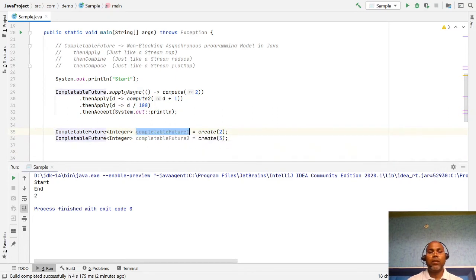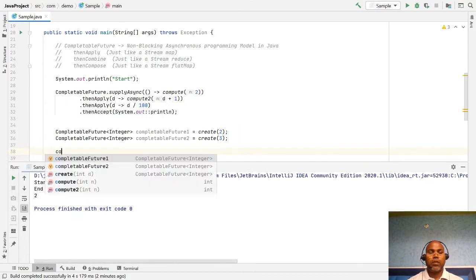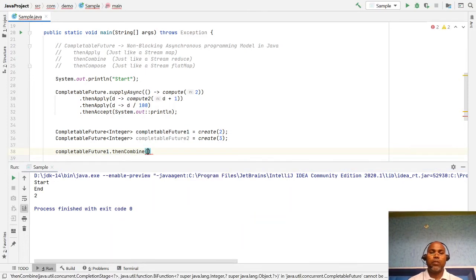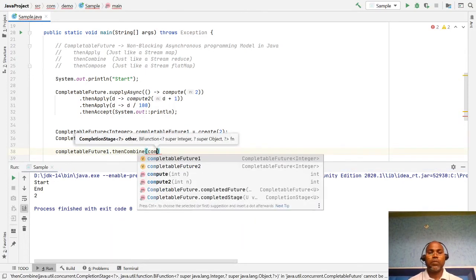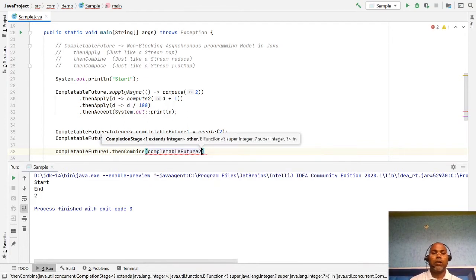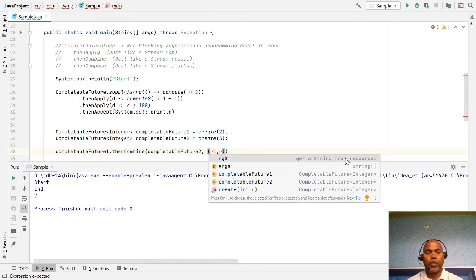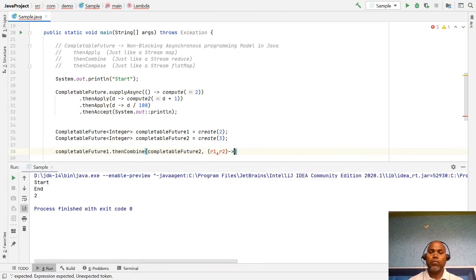I want to combine the results of these two. Then we have completable one dot thenCombine, and you pass the second CompletableFuture. When CompletableFuture 1 and 2 complete, you have to perform some operation in the combine method. The results of both, maybe r1 and r2, we are getting as two parameters, and what I want to perform is, let's say, the summation of these two.